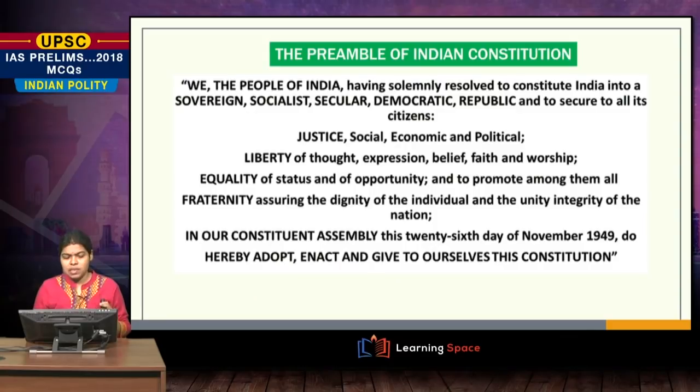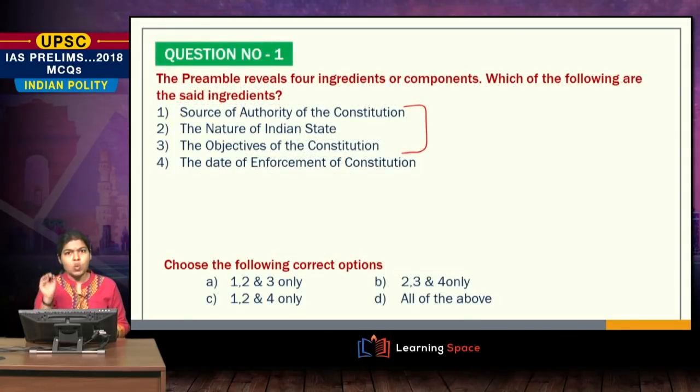So here the preamble says, "We the people of India." This is where the entire constitution derives its source of authority from. So the first option that says source of authority is nothing but the popular sovereignty or the power of the people that is described in the preamble. So the first option is correct.